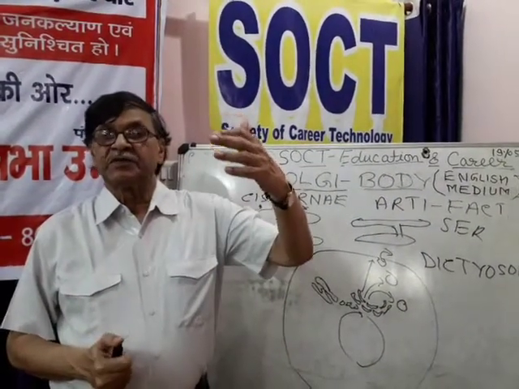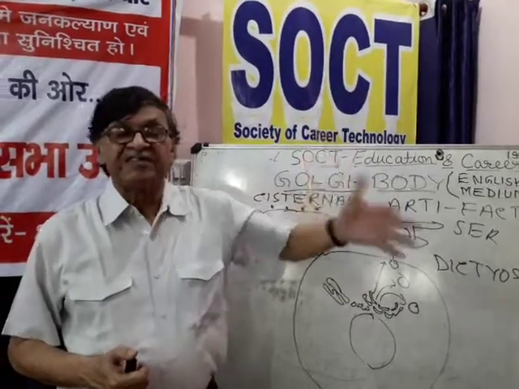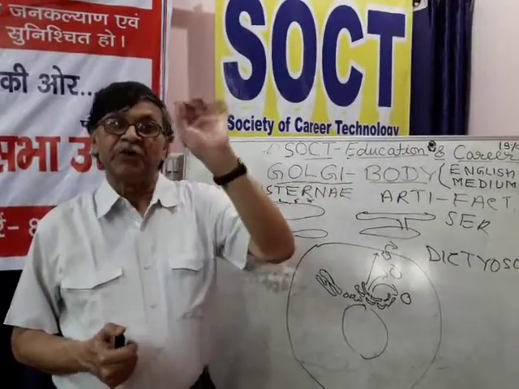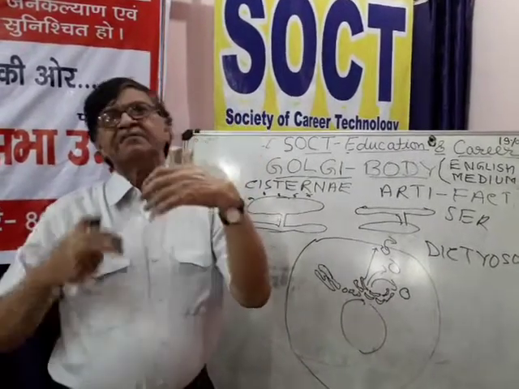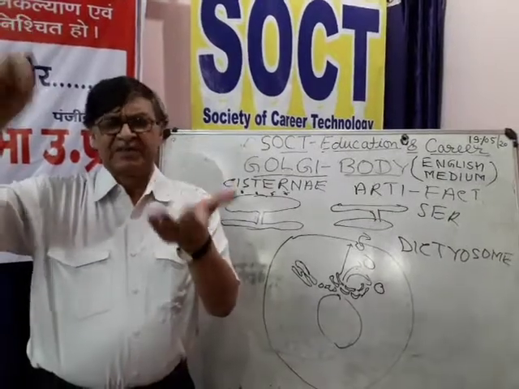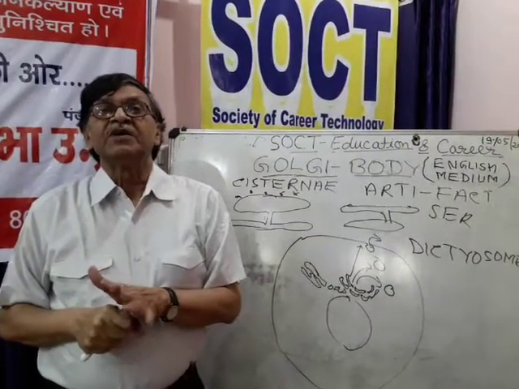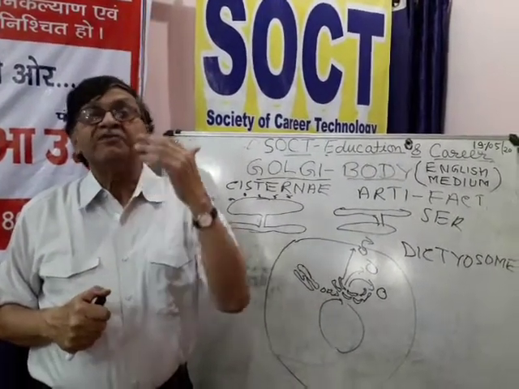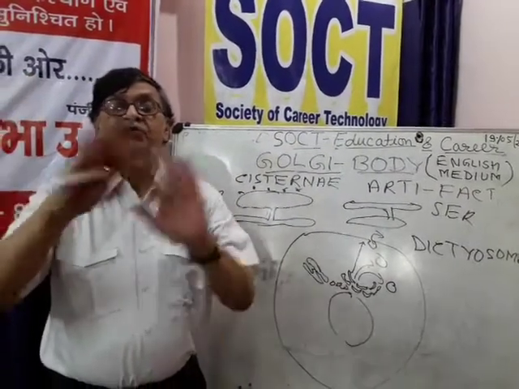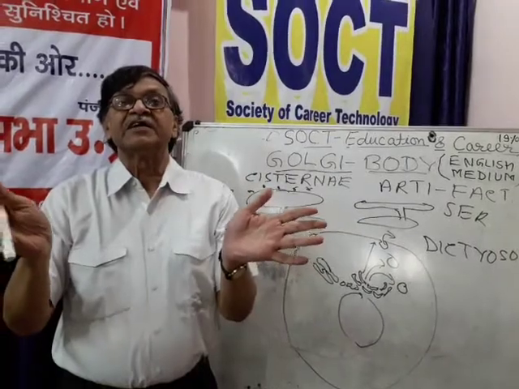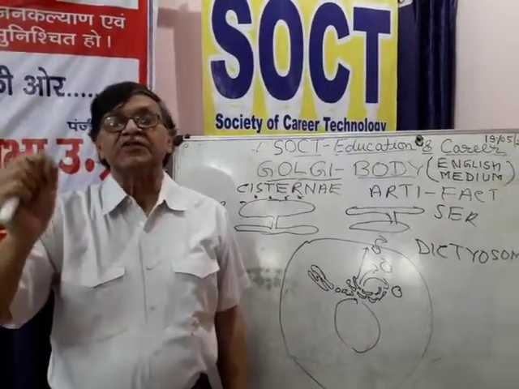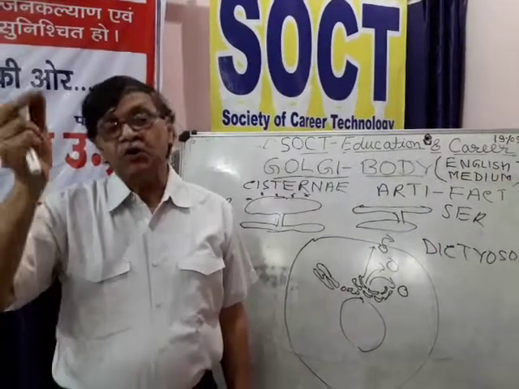Suppose in your glass window there is some dirt particle deposited at a location, and from a distance it appears that some fly or mosquito is sitting in that spot. But when you go closer to it, you observe that there is no fly or mosquito. It is simply a deposition of dirt over that glass.